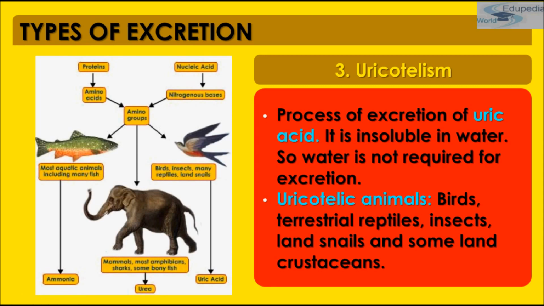However, a small quantity of uric acid is produced in nucleic acid, that is purine and pyrimidine, metabolism of mammals also. In some individuals of the human population, due to defective metabolism, excess uric acid is deposited in the bone joints, and that causes painful arthritis, which we call gout arthritis.